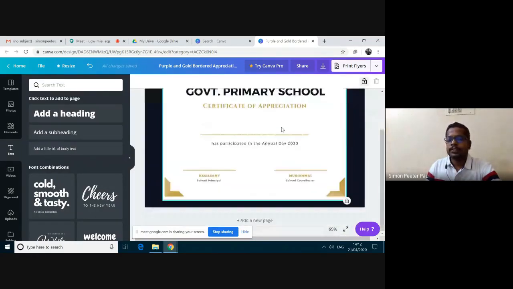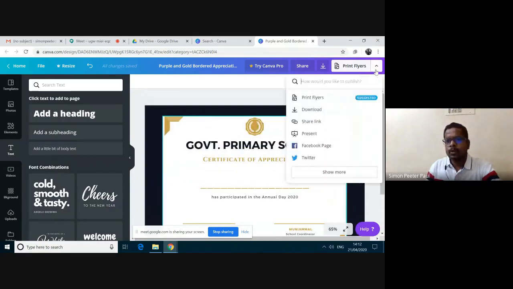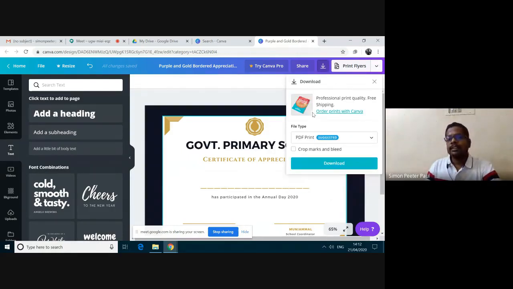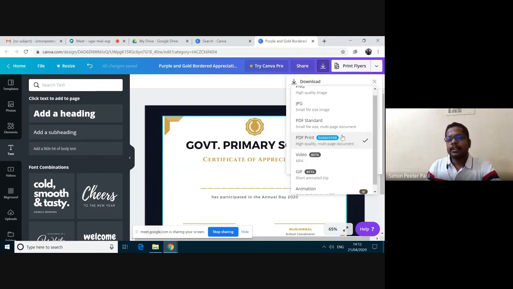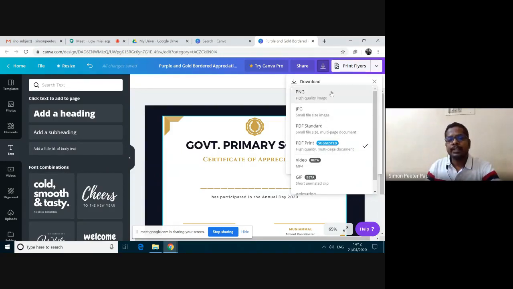To save this, you have to move upward and click this down arrow and then select download option. I'm clicking this download. I'm getting this much options. In this, I'm going to select PNG, and then the next format is PDF. If you want to give digital certificate, then go for PNG. If you want to give in good quality, go for PDF.